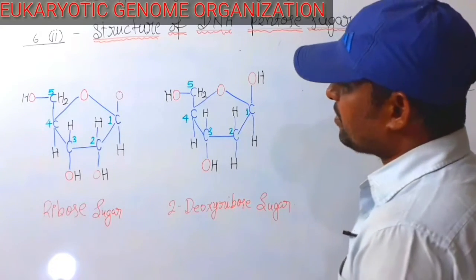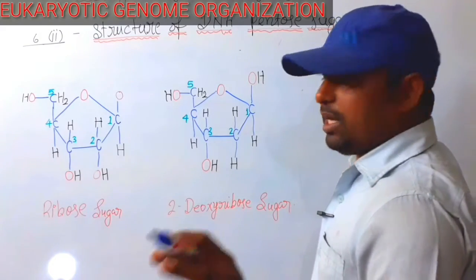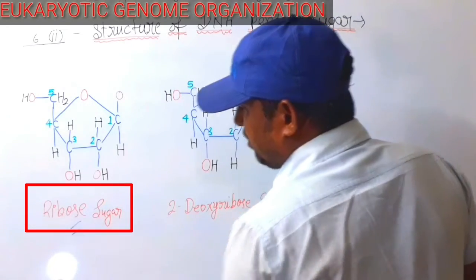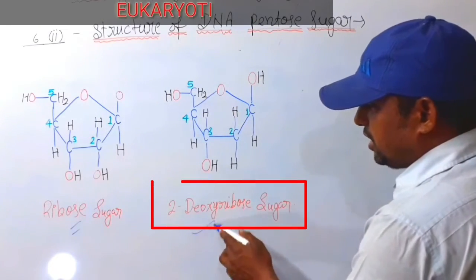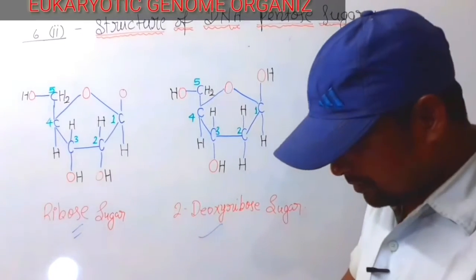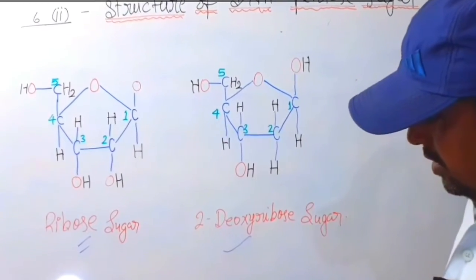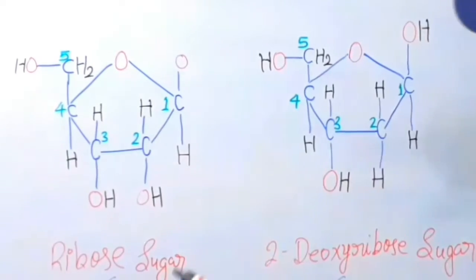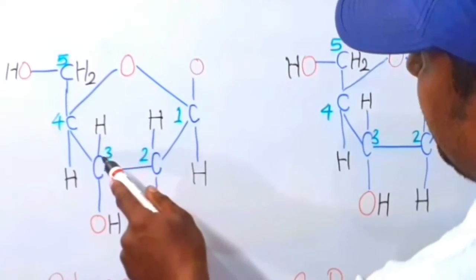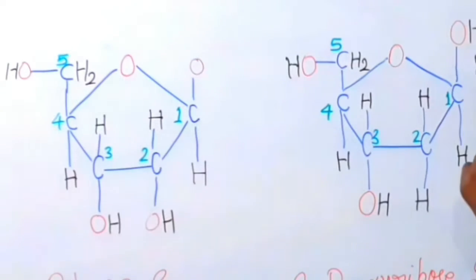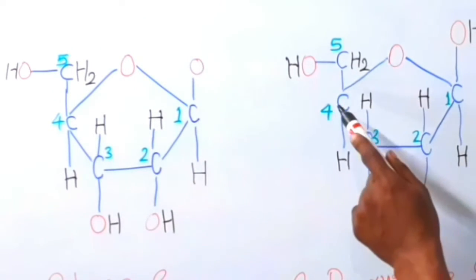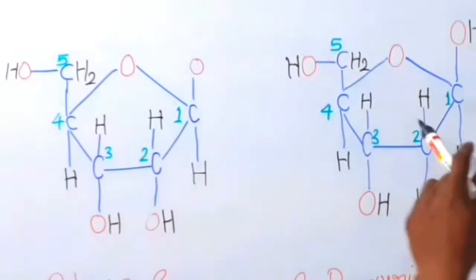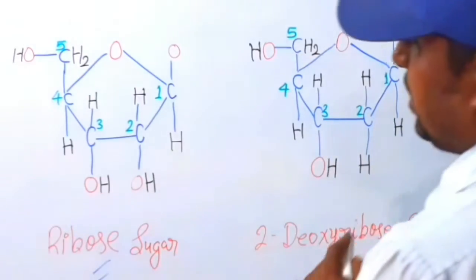Let's deal with it. You can clearly see the structure of ribose sugar and 2-deoxyribose sugar. Counting starts here, carbon number 1, 2, 3, 4, 5. In this, 1, 2, 3, 4, 5. Both structures contain the same number of carbons.